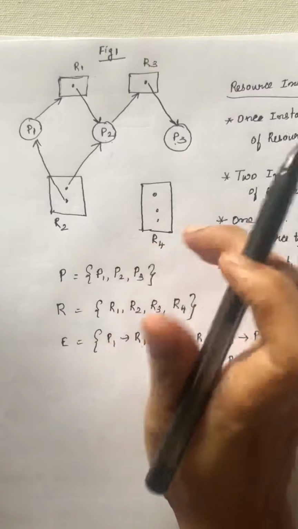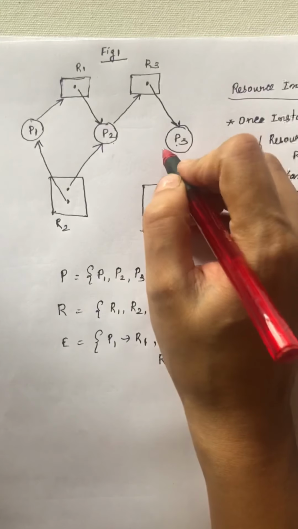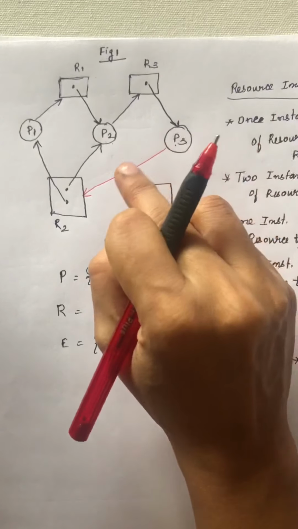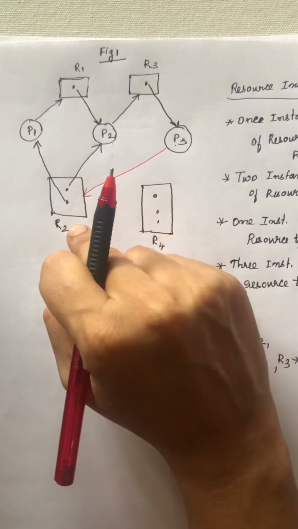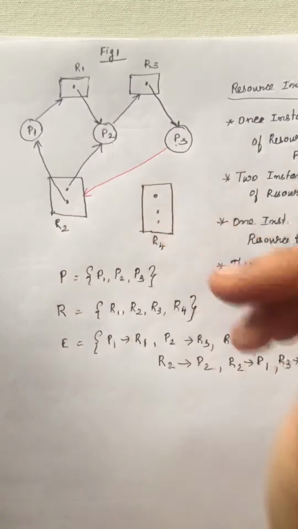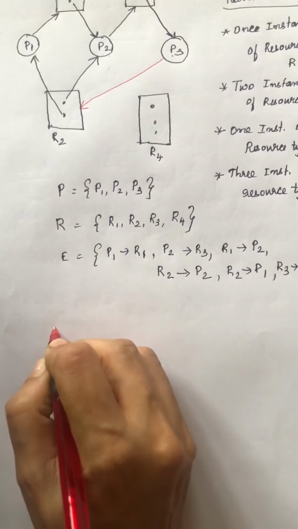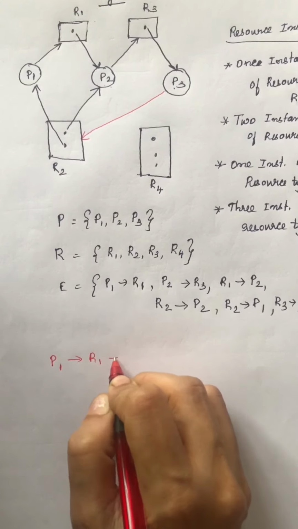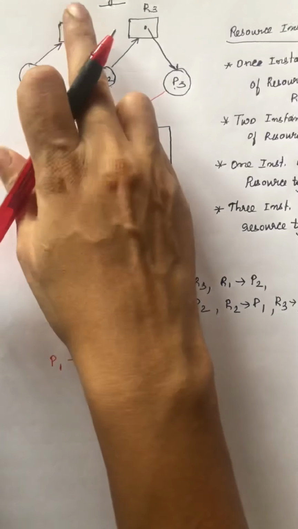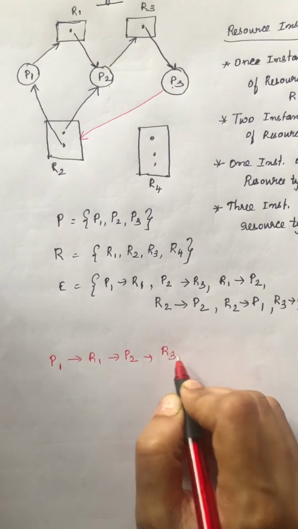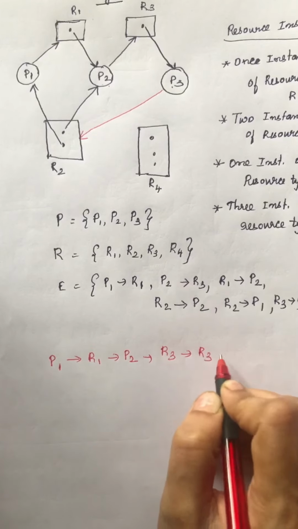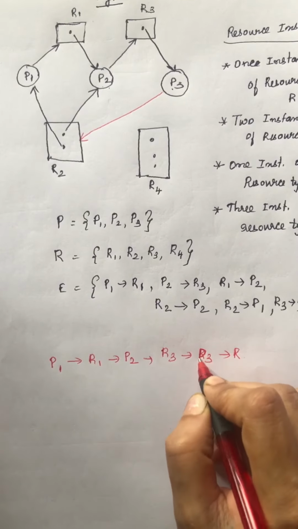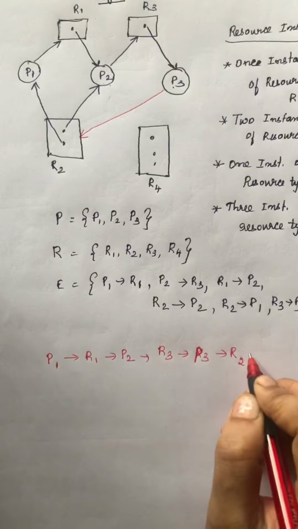Okay, now let's see one more example where we draw a line from here to here. That means P3 is requesting one resource from R2. Then here there exists a deadlock. Two cycles can occur. P1 to R1, R1 to P2, then P2 to R3, then R3 to P3, then P3 to R2 and R2 to P1.